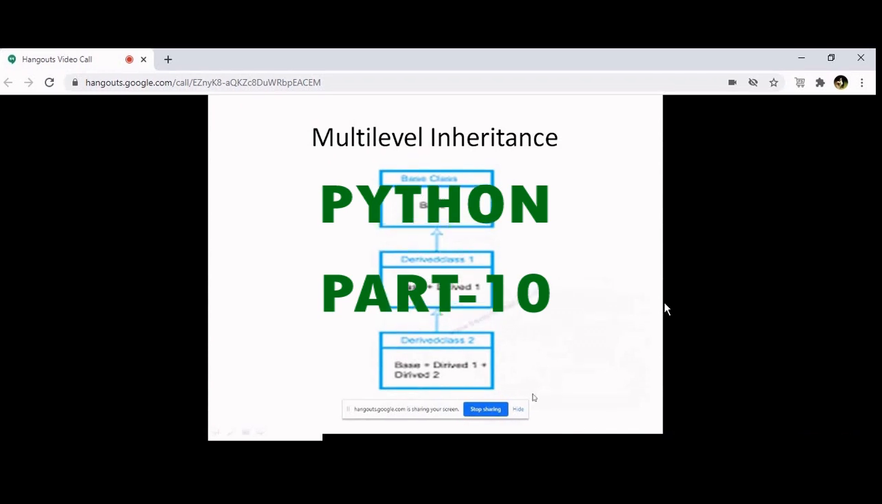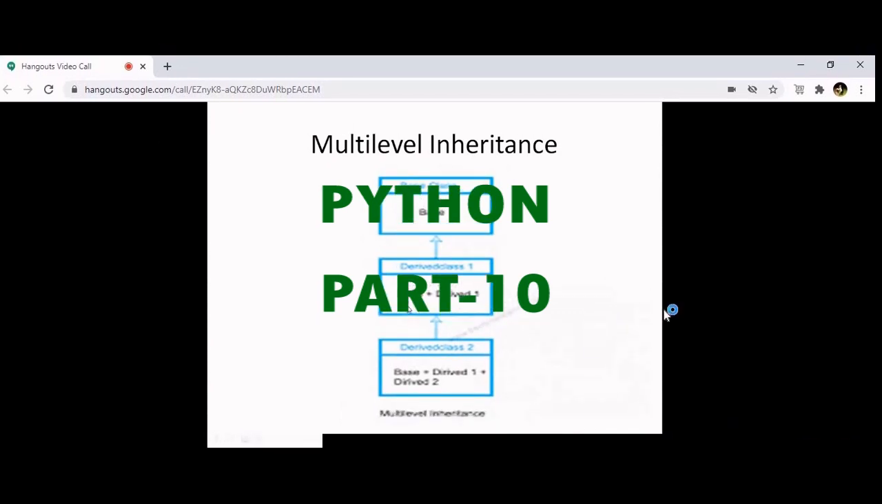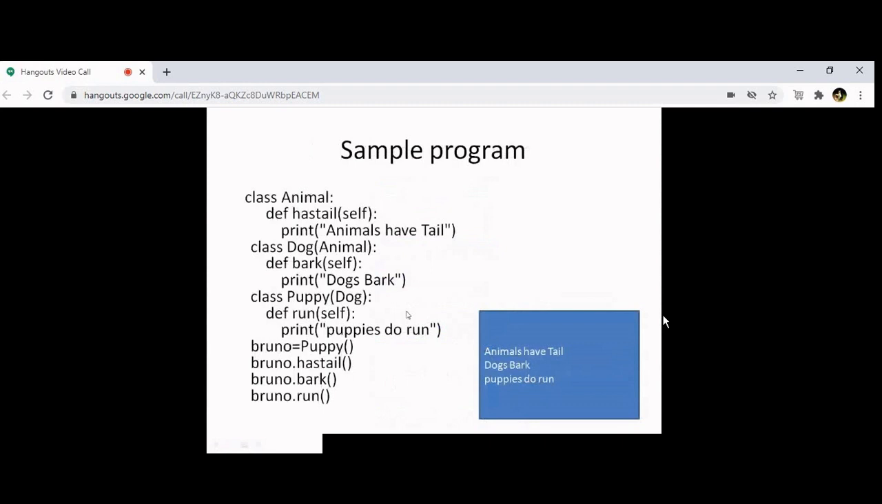Multi-level inheritance. Just to make you comfortable, just take down this program.